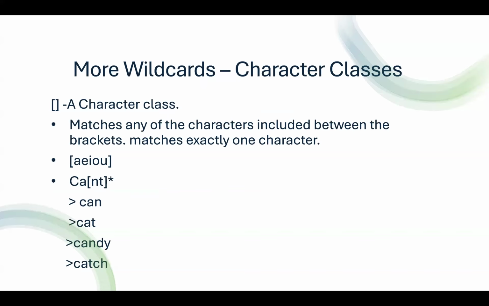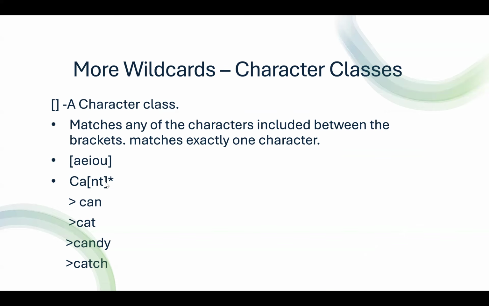You can use something called a character class to create very specific search patterns. It starts with a left bracket, then lists one or more characters you want to match, and then ends with a right bracket. For example, if you want to match a one-character-long file name that was a vowel, you would use bracket A, E, I, O, U and close bracket.